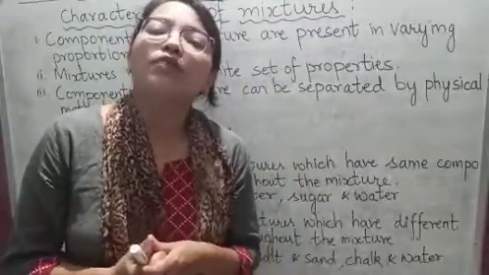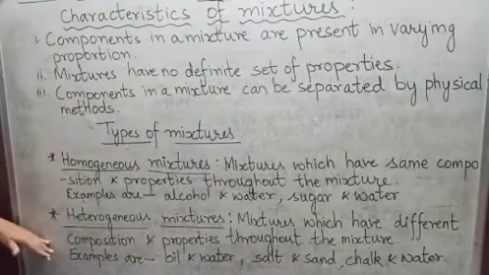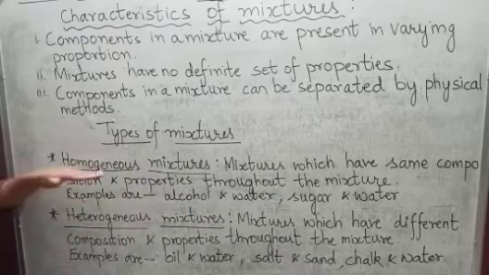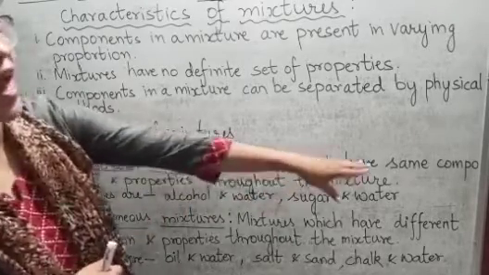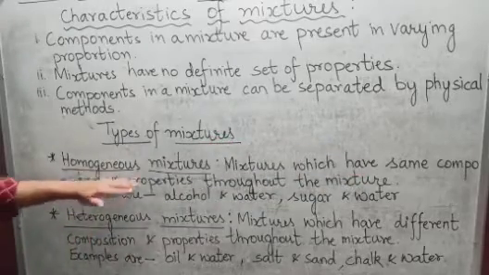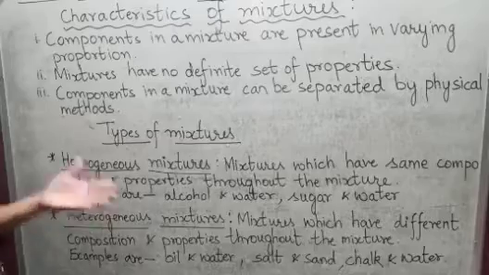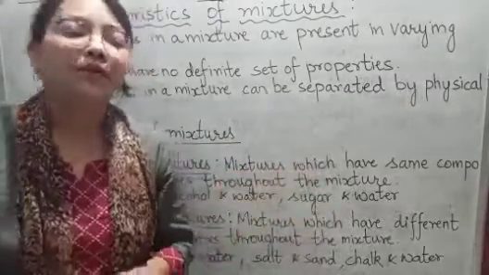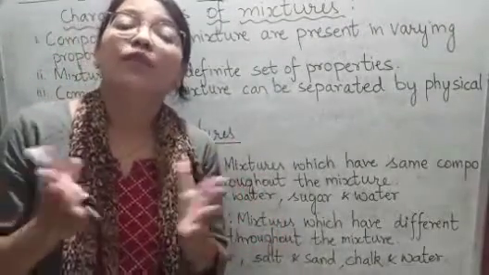Now let us study the types of mixtures. Here we have two types of mixtures, homogeneous mixtures and heterogeneous mixtures. What are homogeneous mixtures? Mixtures which have the same composition and properties throughout the mixture are known as homogeneous mixtures. Let me explain this with an example. What is air?